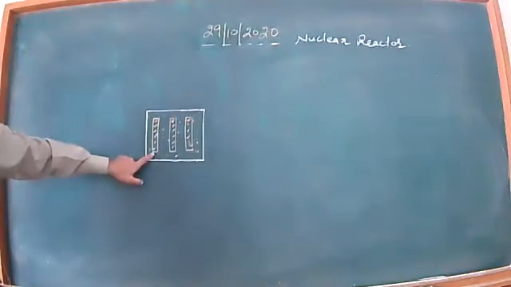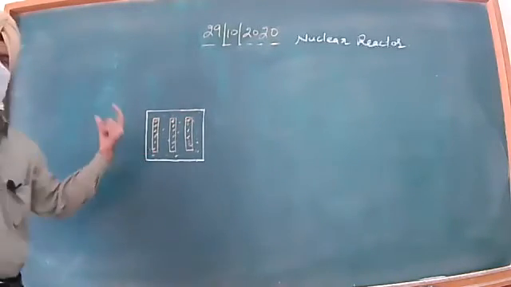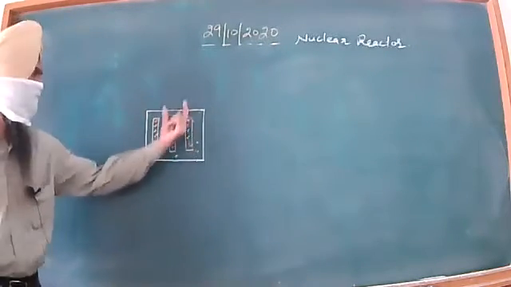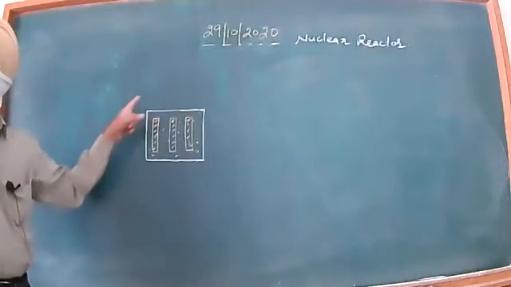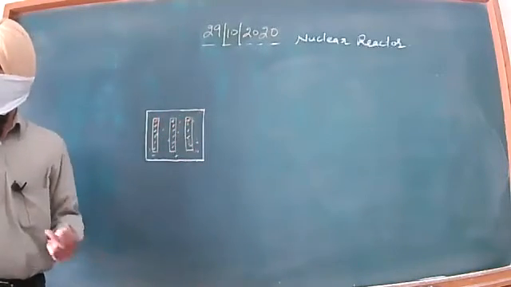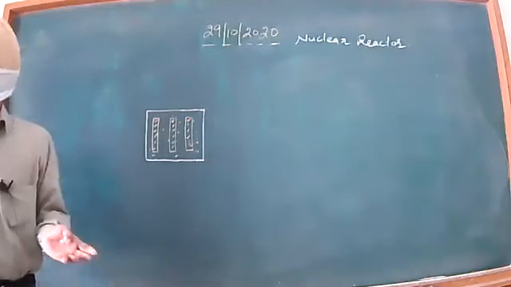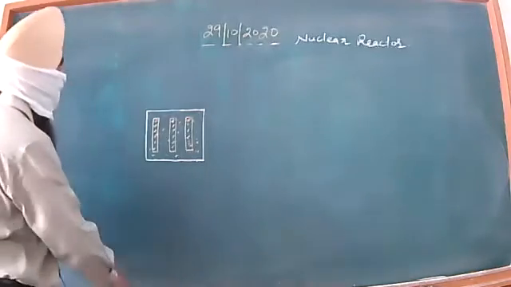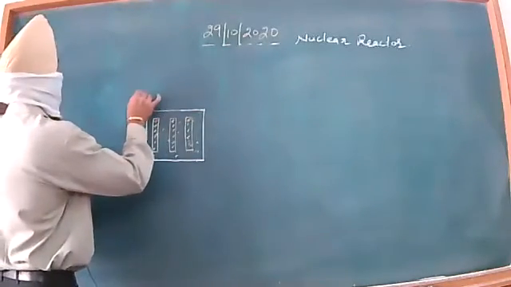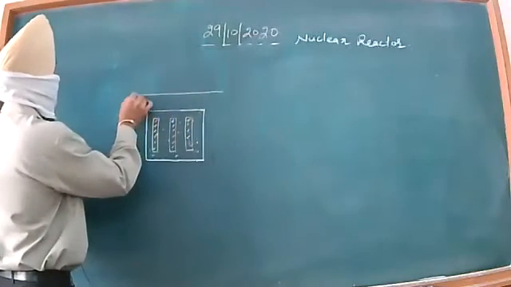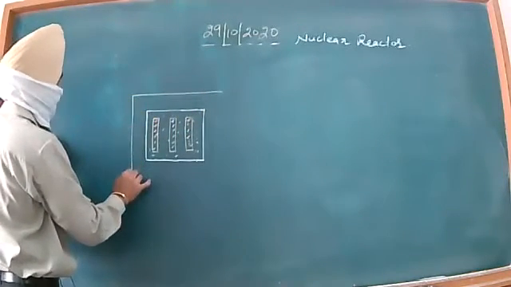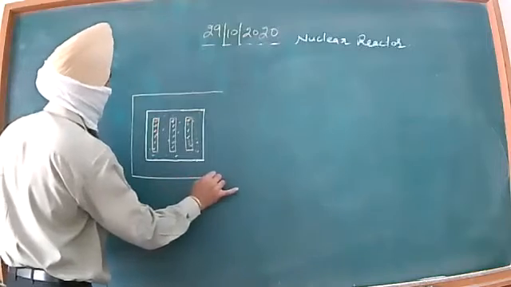So uranium fuel in a well calculated manner is adjusted in the form of these rods. And this whole central part is called the core of the nuclear reactor. And around this nuclear reactor, we have the coolant,